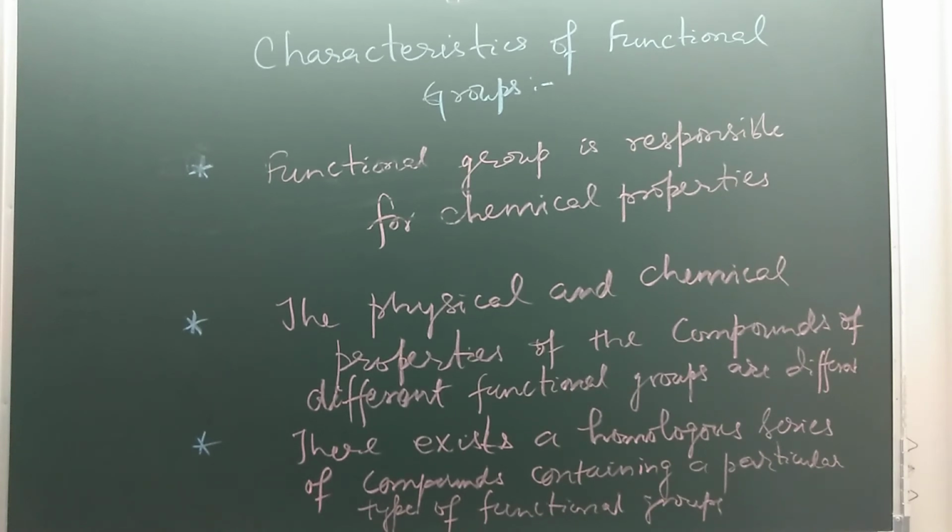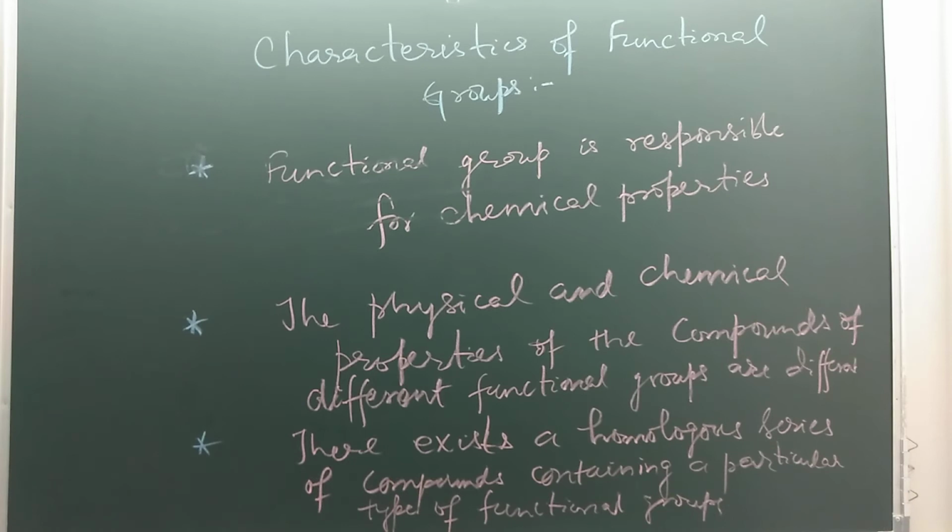So there exists a homologous series of compounds containing a particular type of functional group. Suppose we consider alcohol, the general formula is CnH2n+1OH. The first member is methanol, second is ethanol. There is a difference of CH2. Third is propanol, a difference of CH2. Fourth is butanol. So successive members differ by a CH2 group, that we call a homologous series.